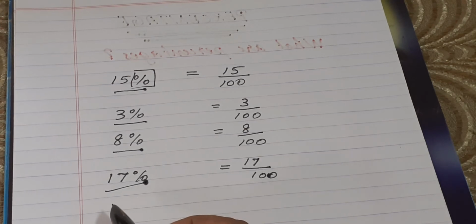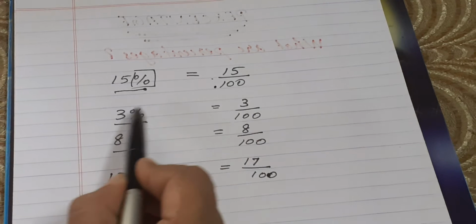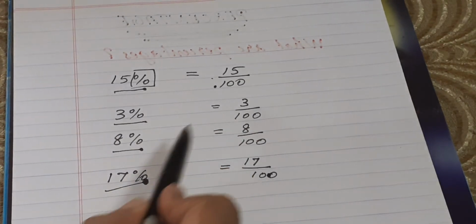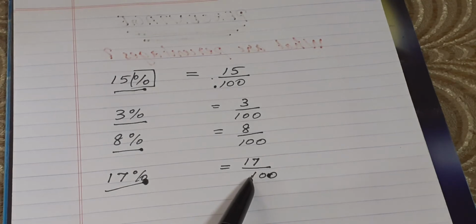And because percent is really a fraction that always has 100 as a denominator, this one as a fraction is 15 by 100, this one as a fraction is 3 by 100, and this one as a fraction is 8 by 100, and this one as a fraction is 17 by 100.